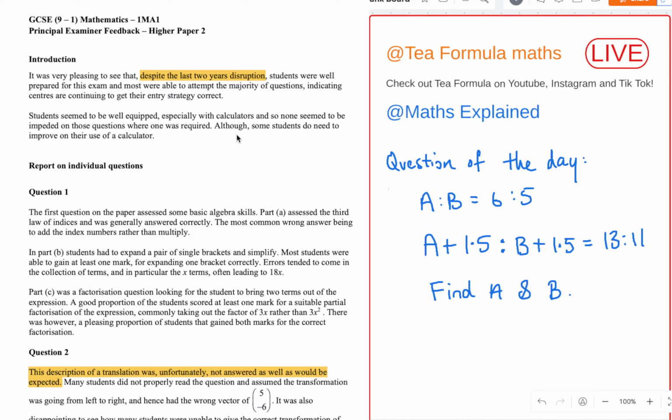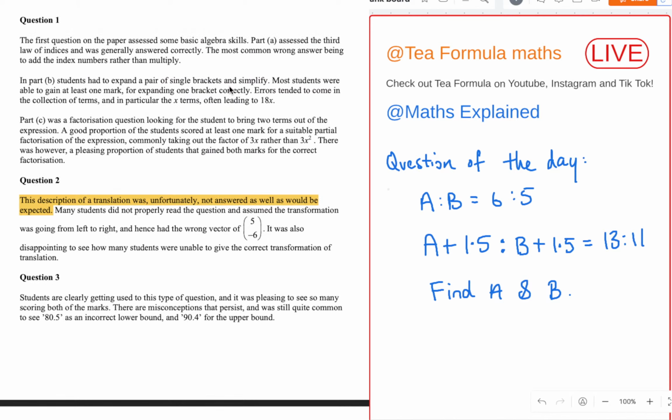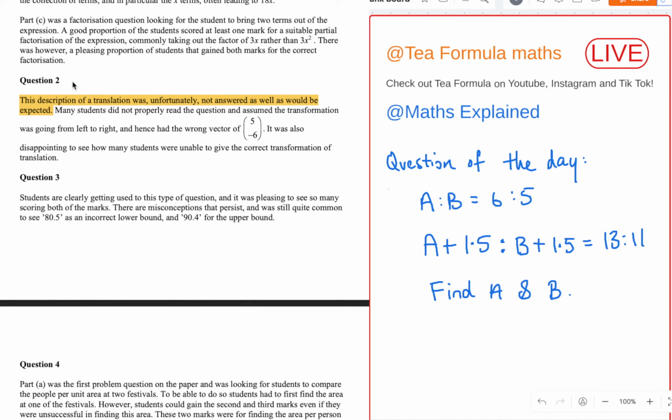All right. So question one was, I think, indices. Nothing too interesting. Super basic by the looks of it, just probably some small mistakes. Nice start to the paper, really. A pleasing proportion of students gained both marks for the correct working.